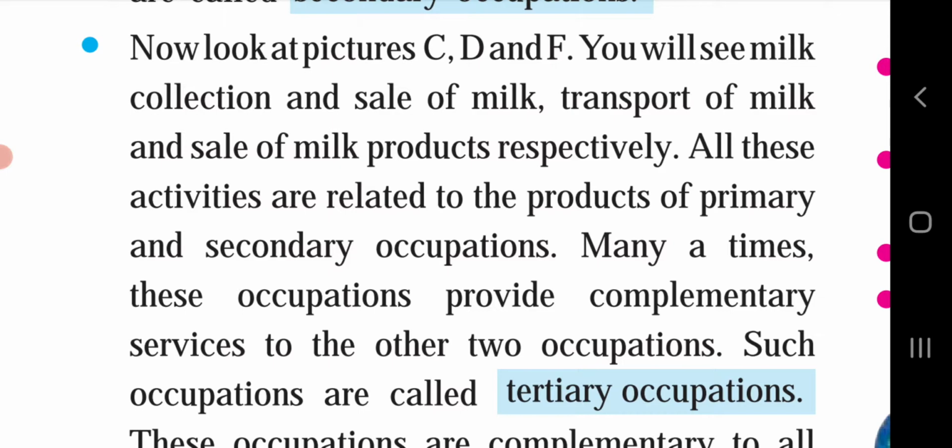So the services provided in between the primary and secondary occupations, which are the helping ones, are known as tertiary occupations, like transportation from a collection center to the processing unit, and from the processing unit to the shopkeepers.